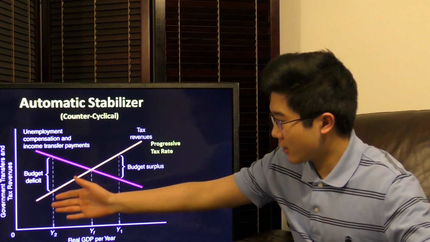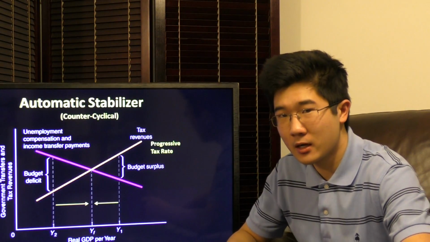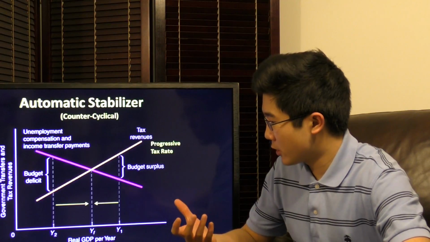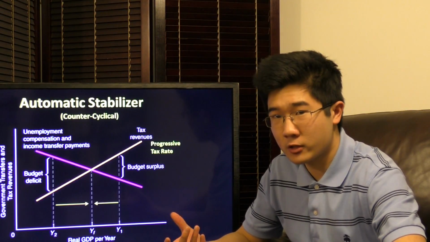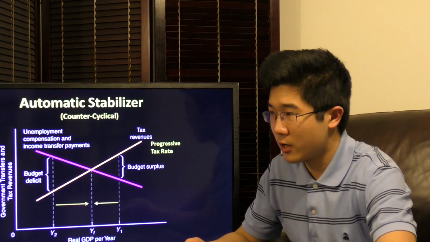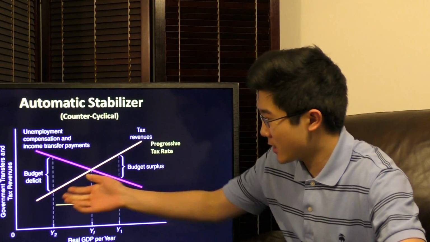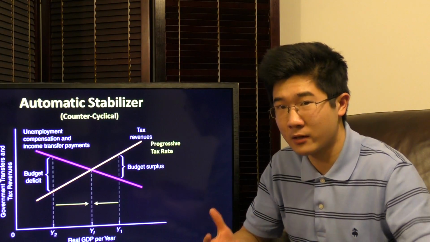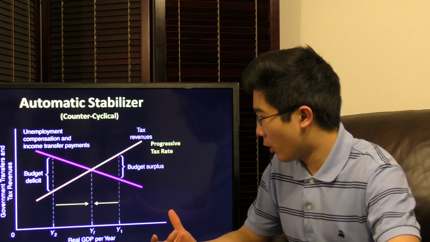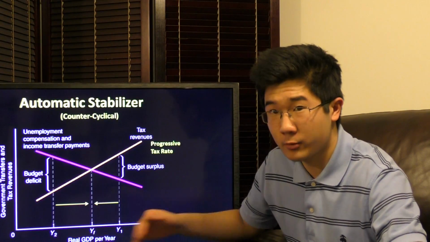As a result, we see a budget deficit. However, this budget deficit serves a purpose. It serves the purpose of increasing consumption during times when consumption may be lower. Because as we see more government spending and transfers, this provides more funds to households for consumption. And we see less taxation on households, which also leaves them with more funds left over, proportionally speaking, for consumption. So we partially push our recessionary gap production back towards our long-run equilibrium.